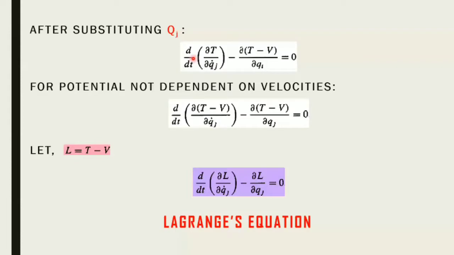We are going to say this potential is not dependent on your generalized velocities. It can be dependent on your generalized positions, and on time. So it's dependent on time or generalized coordinates, but not on your generalized velocities. So you just add V, and eventually you let this term be equal to L, which is T minus V, and this is something you're very familiar with from classical mechanics.